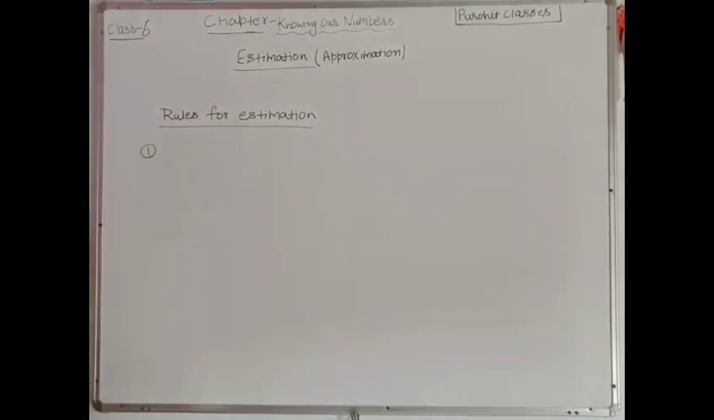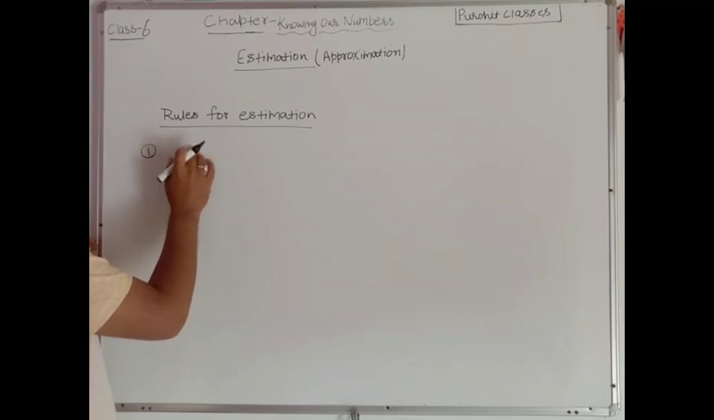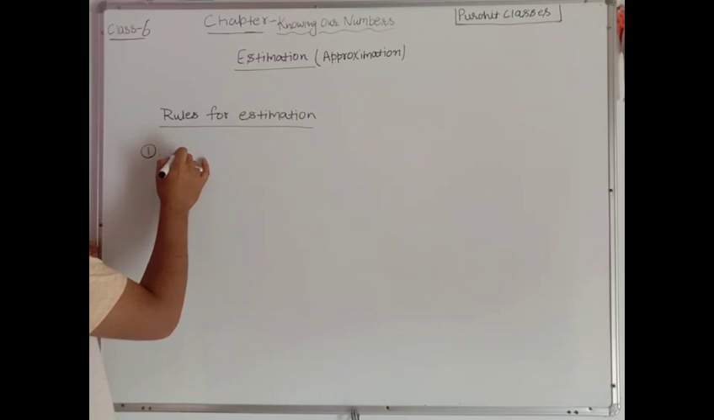Here I am not writing for which particular place. As you know, it will be given in the question, or it is understood that if nothing is written except "estimate the following", it means up to the greatest place. Okay. So here I am writing rule number 1, drop